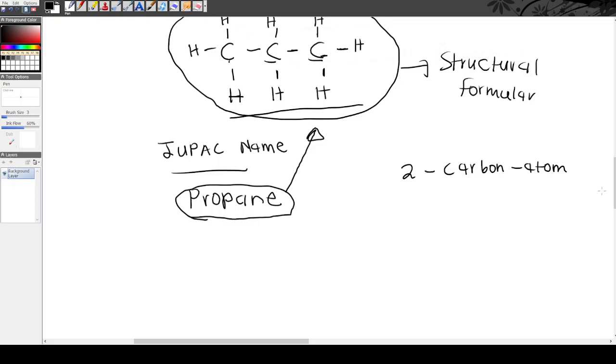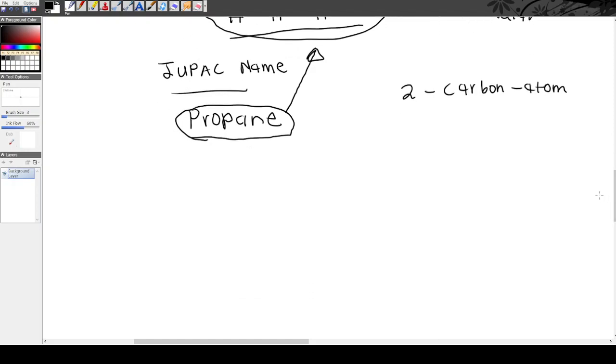Siname njani? Let's first give it a name. If it belongs in the family of alkanes, sisathetha nge-alkanes zodwa. If it has 2 carbon atoms, it means izawuqala ngo-eth. Izawuqala ngo-eth. Then because it belongs kwi-alkanes, izawuphela ngo-ane ekugqibeleni. So it means this organic compound is going to be ethane.